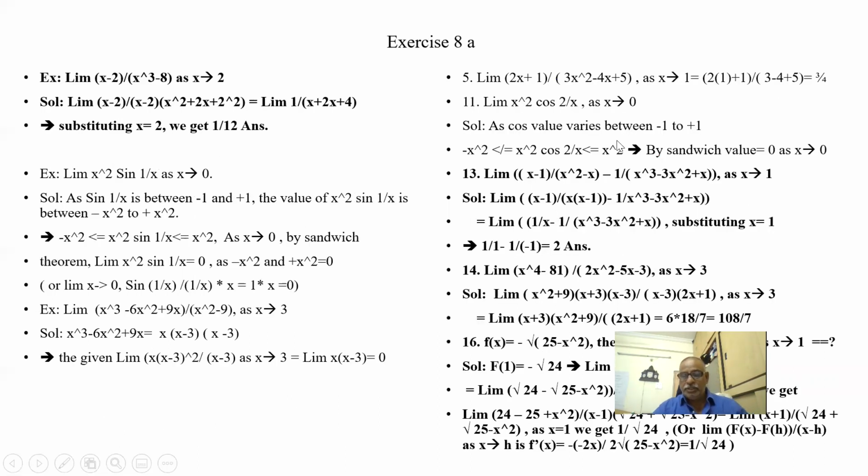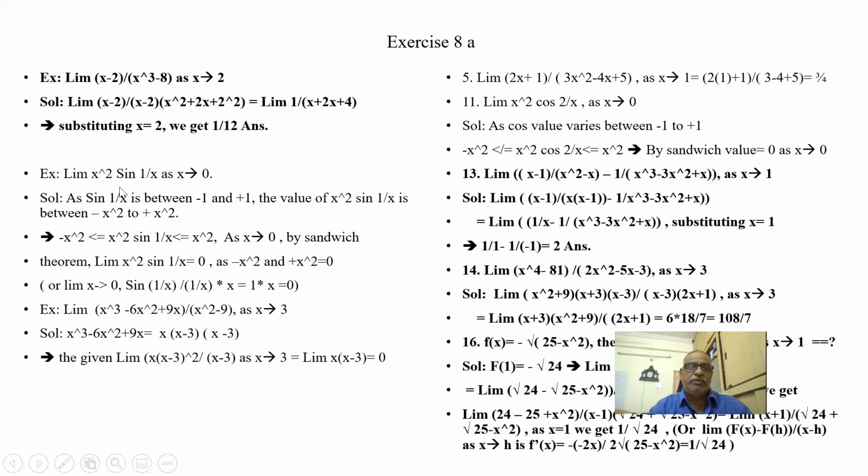Let us do some exercises based on our earlier study. Limit of x minus 2 by x cubed minus 8. See, a cubed minus b cubed is a minus b into a square plus ab plus b square. So x minus 2 gets cancelled, and I get all positive terms in the denominator. As x tends to 2, I get 1 by 12. Otherwise it becomes 0 by 0.